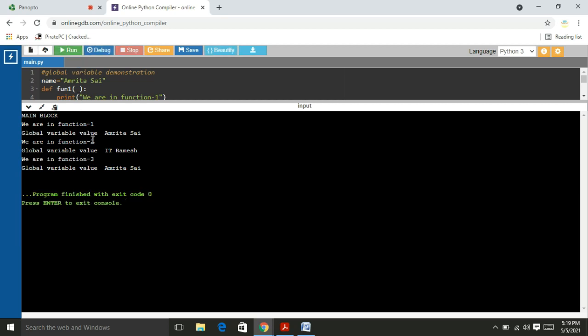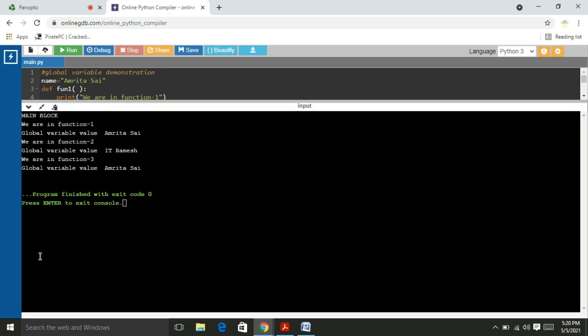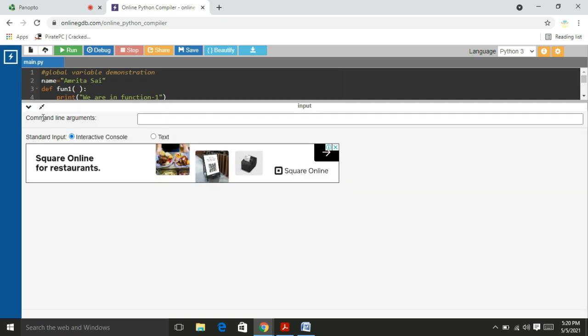Right. Okay, now the server is free. We are in function 1. The global value is Amritsai. In function 2, I make the modifications. I create a new variable, but the local variable name is the same as the global variable. Here, Python gives preference to the local variable. So the output is IT Ramesh because it gives preference to the local variable. Okay.